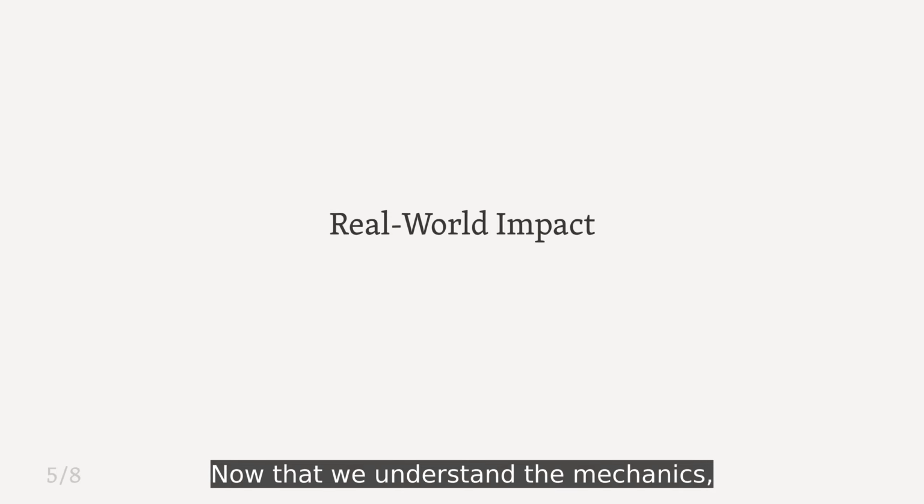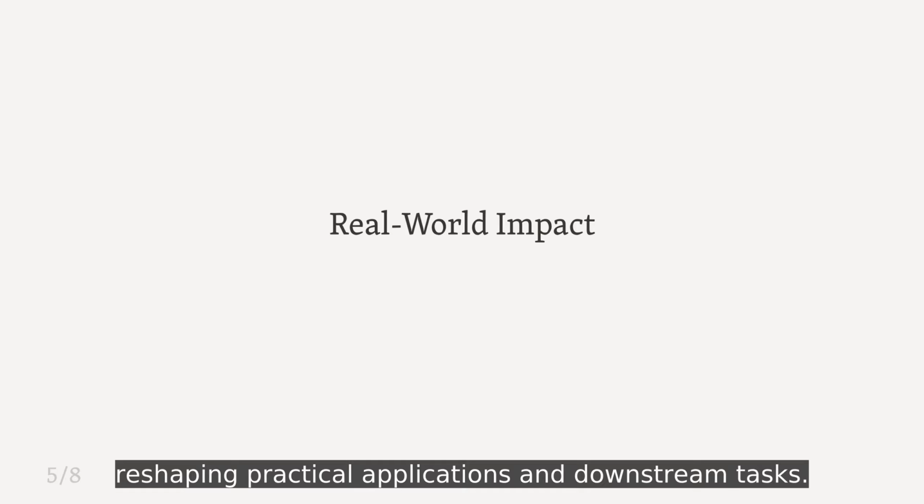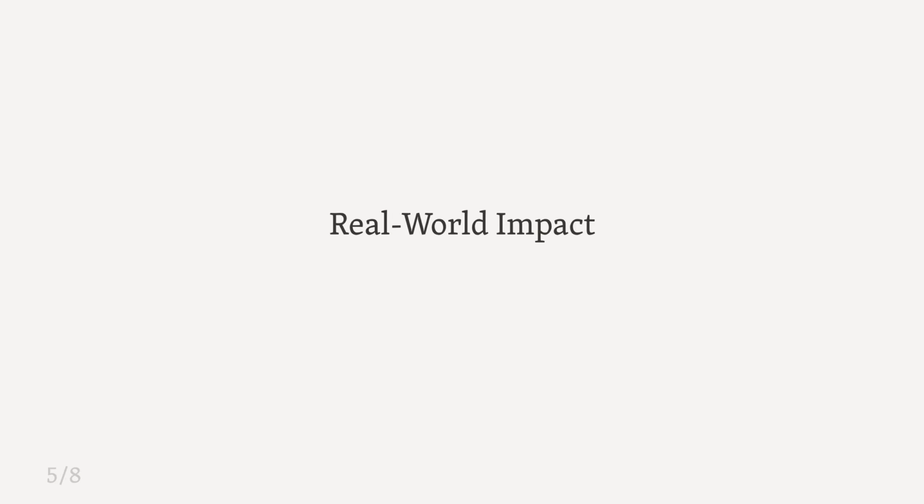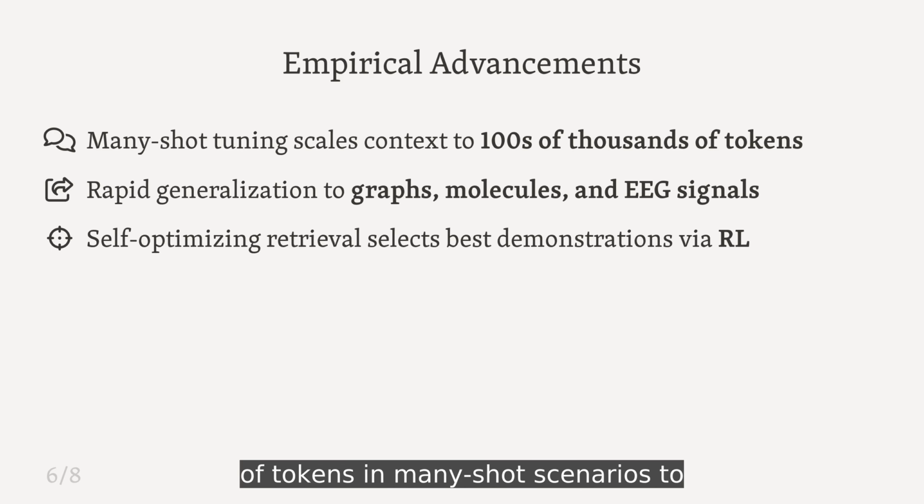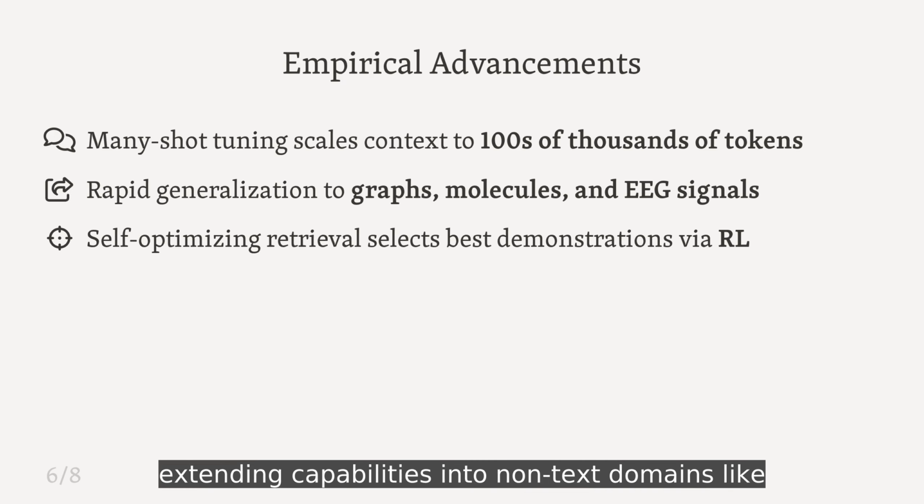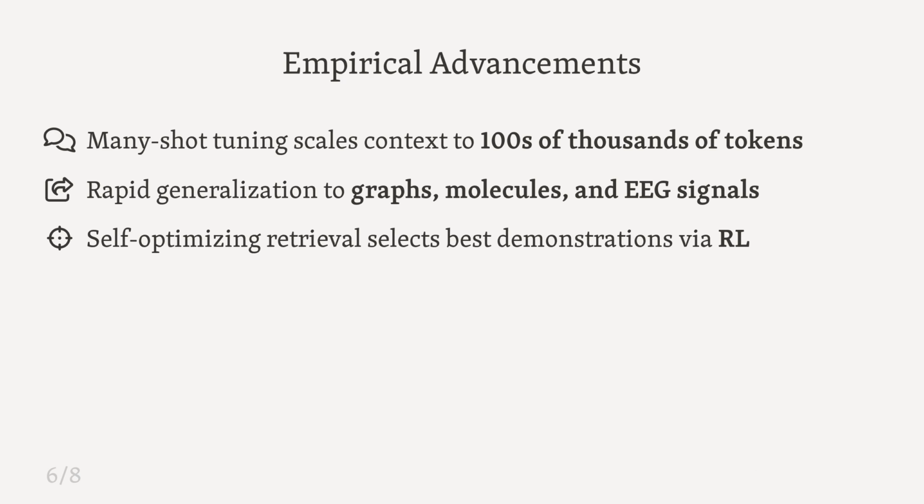Now that we understand the mechanics, let's examine how this paradigm is reshaping practical applications and downstream tasks. These scaling properties have enabled remarkable breakthroughs, from processing hundreds of thousands of tokens in many-shot scenarios to extending capabilities into non-text domains like molecular biology. Recent systems can even optimize their own prompts using reinforcement learning.